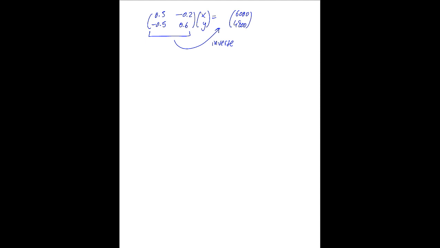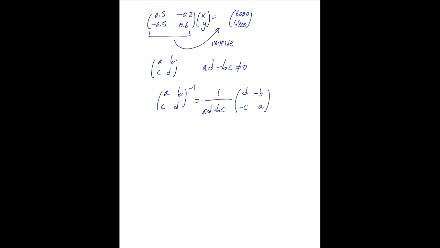Remember, for a 2 by 2 matrix with non-zero determinant, the inverse is computed in an easy way. The inverse is 1 divided by the determinant, and then A and D exchange position, B and C exchange sign.